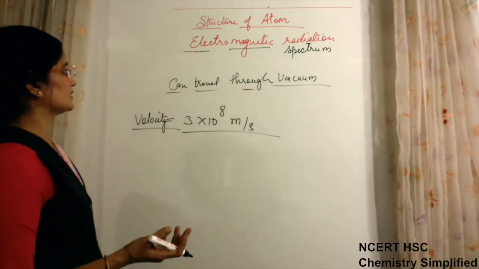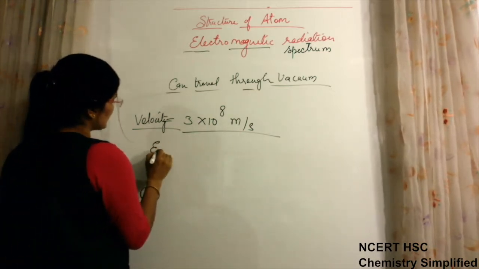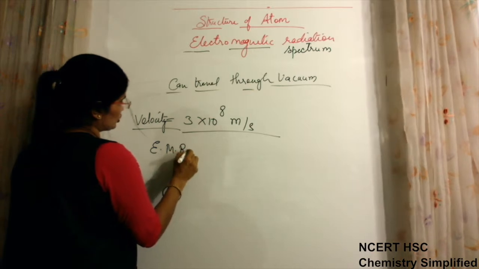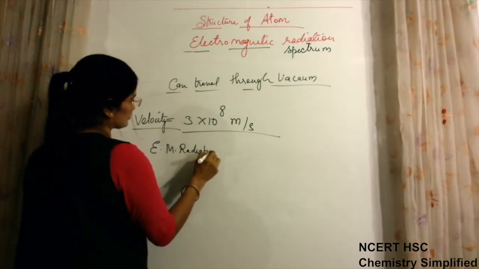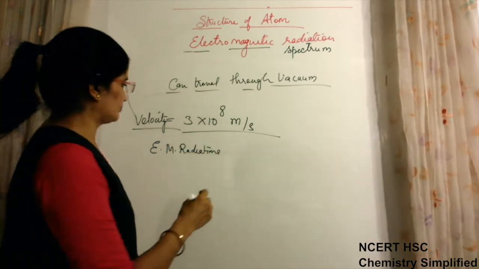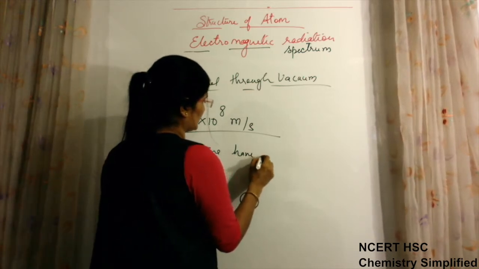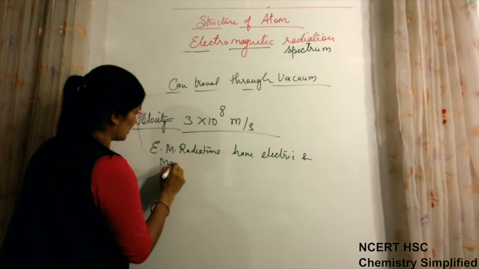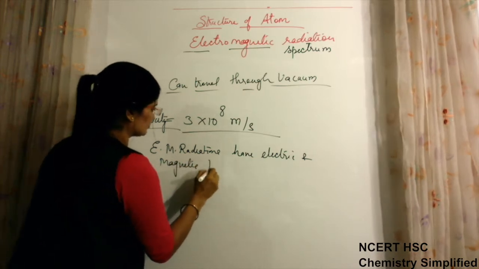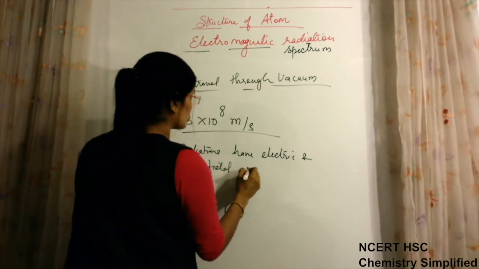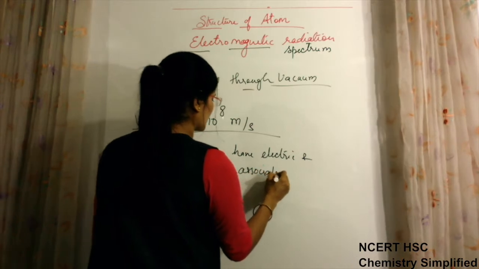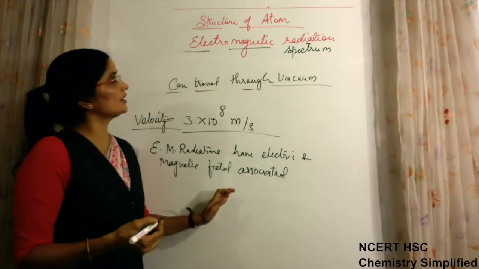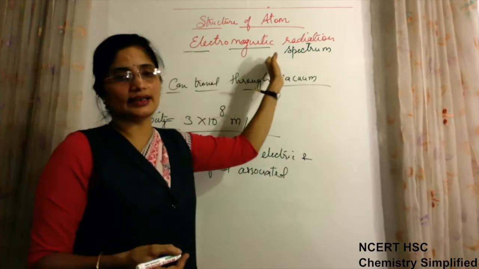One more thing is there, that these electromagnetic radiations have electric and magnetic field associated with them. That is why we are again and again calling them electromagnetic radiations.